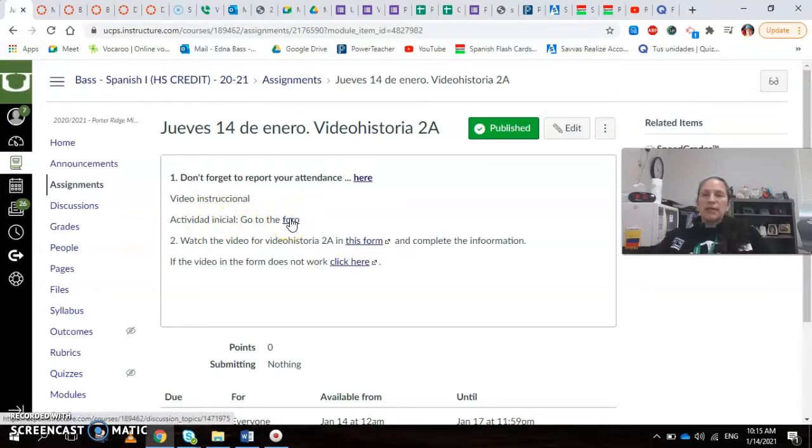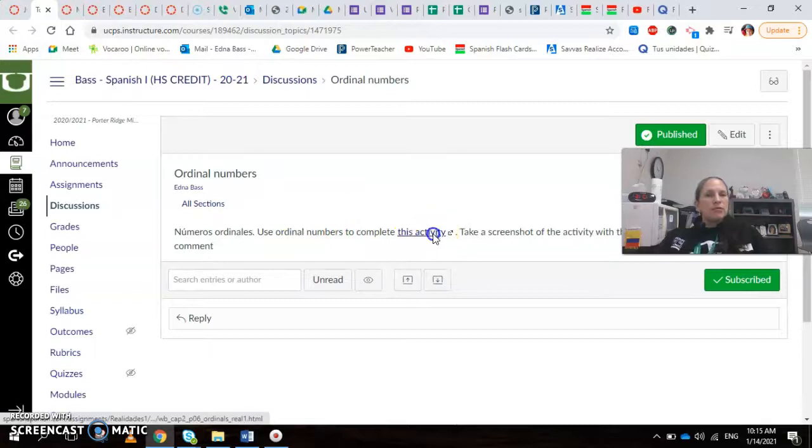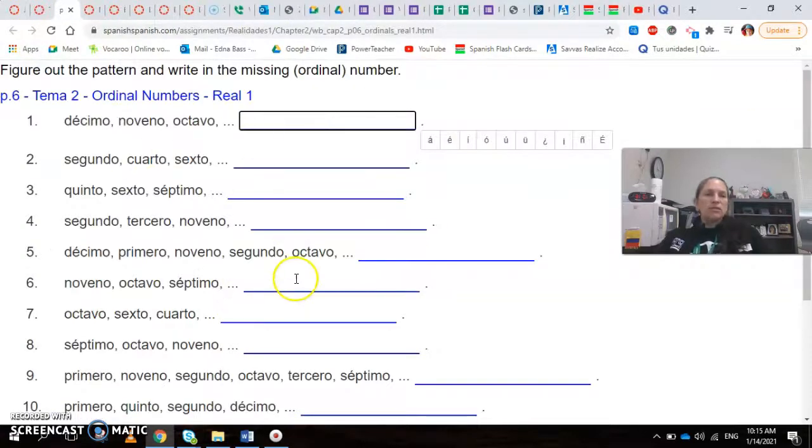And your actividad inicial, you're going to go to this photo. And this photo is going to take you to this activity. This activity is on Spanish.com. You should have your information to log in recorded already in your computers, but if not, I am actually going to put it there on the Canvas page and the class plan.